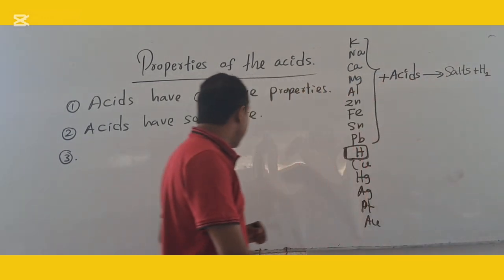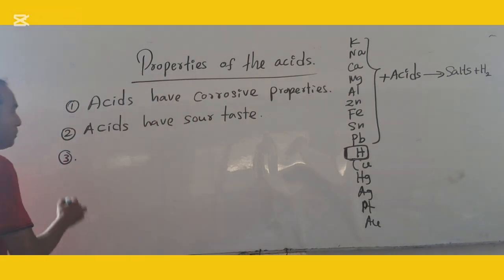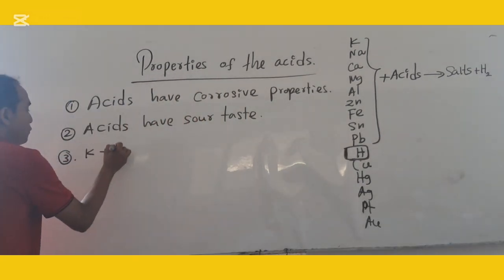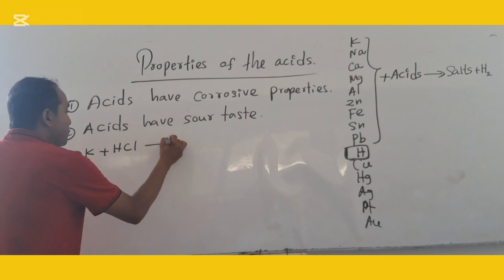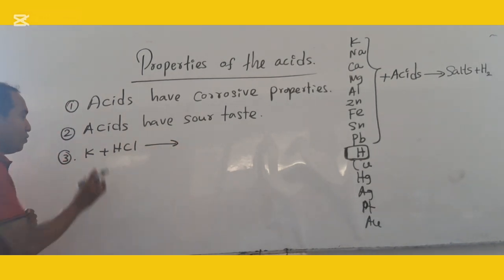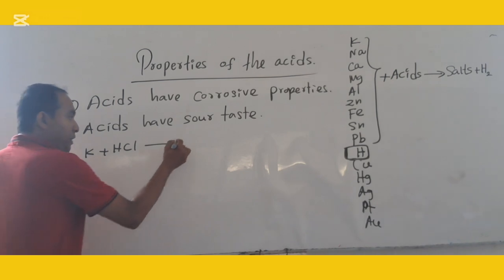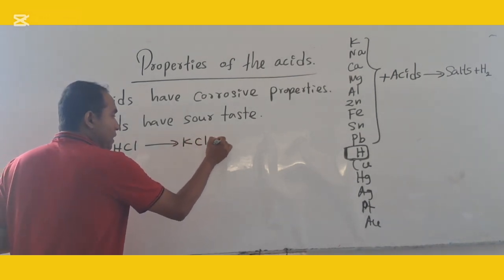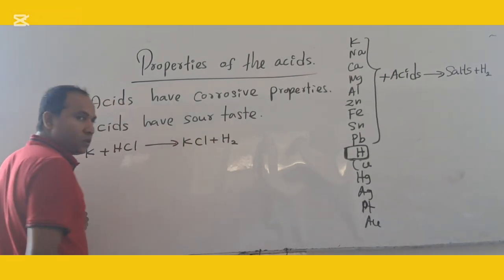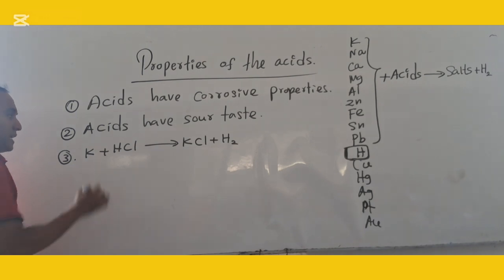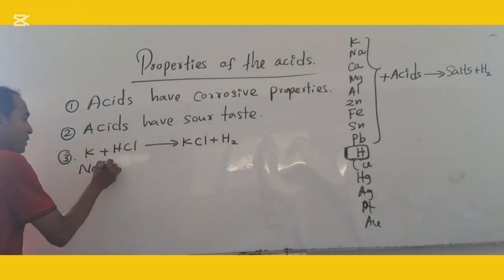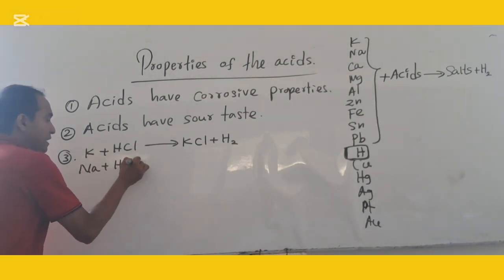Salt plus hydrogen gas. As an example, potassium react with hydrochloric acid. What will produce? Potassium chloride and hydrogen gas. Second example, sodium react with nitric acid, HNO3.